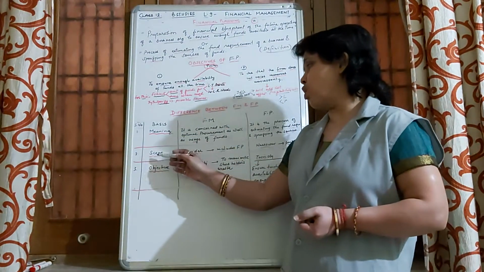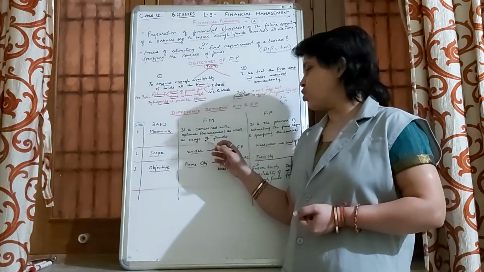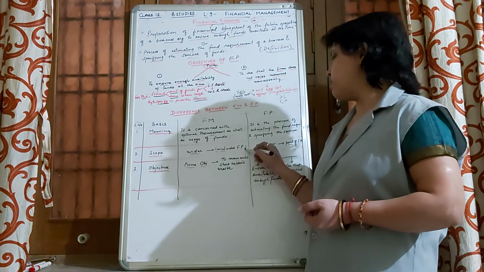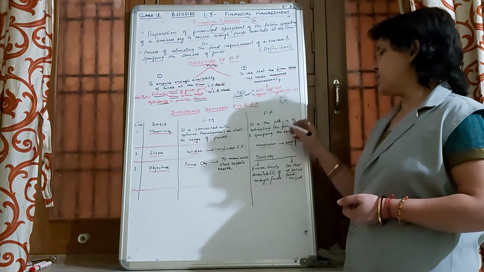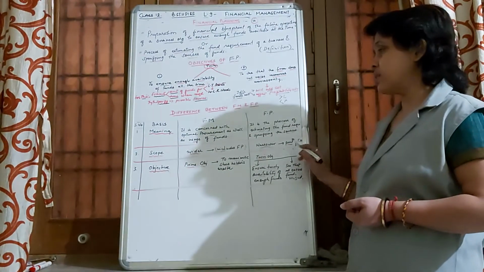On the basis of scope, financial management is always considered to be wider in scope because it includes financial planning, whereas financial planning is narrower in scope because it is part of financial management.